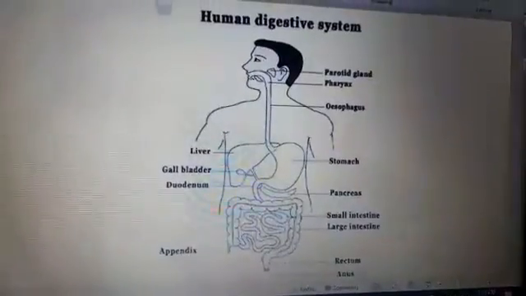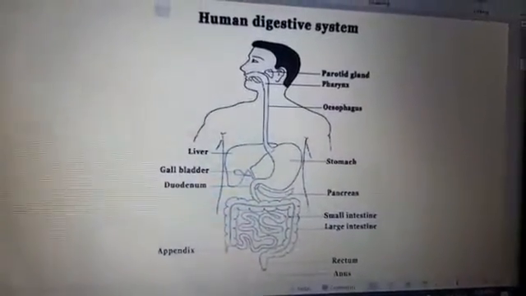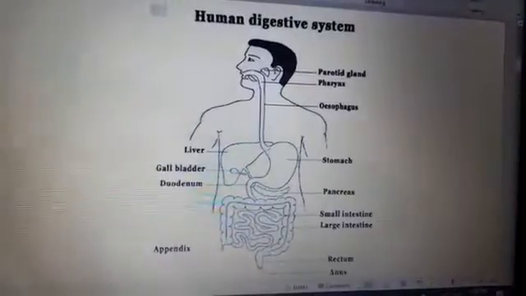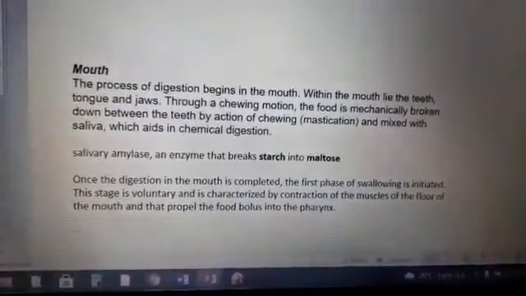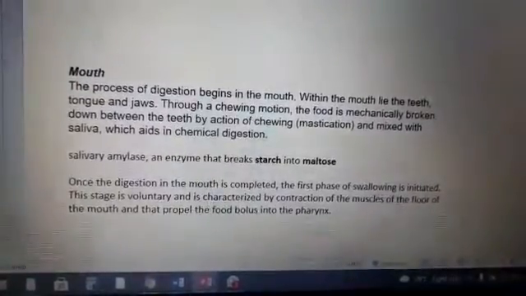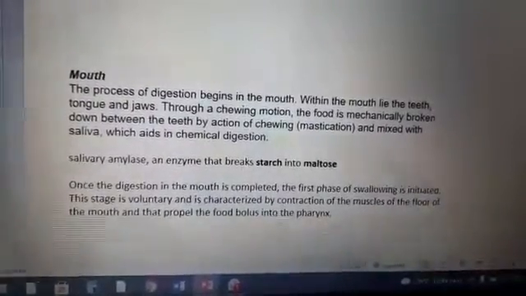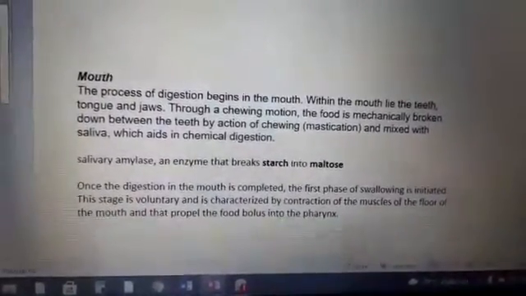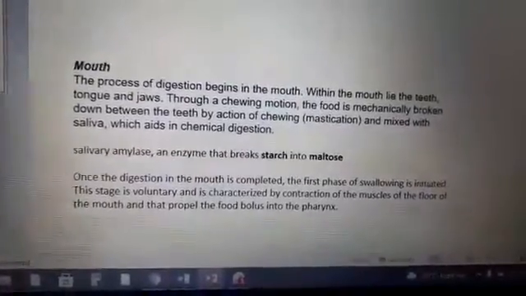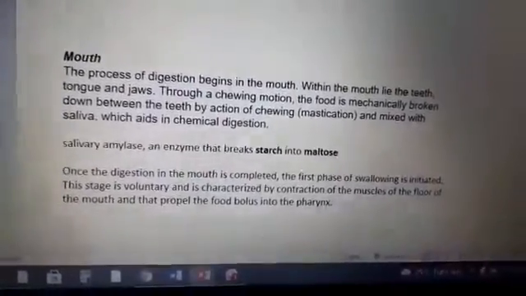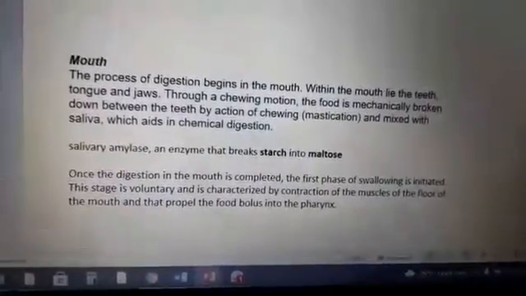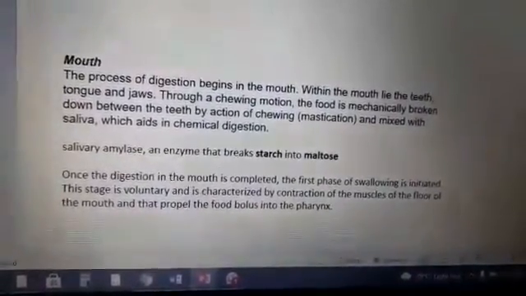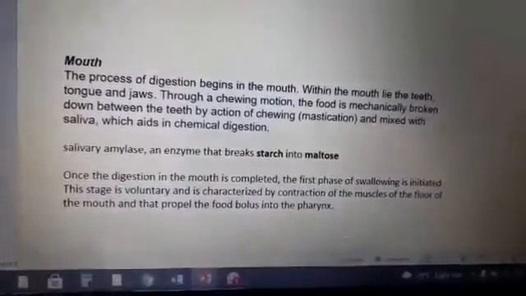Then I shared this picture with the students to show the parts of the digestive system, and I explained the different parts involved. Starting from the mouth, digestion starts in the mouth, where salivary amylase, an enzyme, plays a very important role in the digestion of food. In the mouth, it breaks starch into maltose.